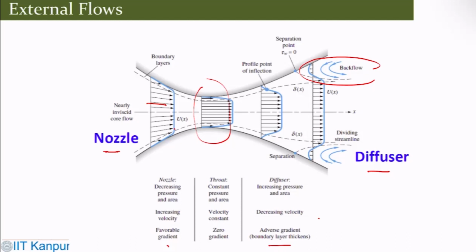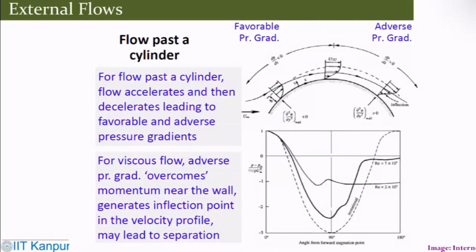Similarly, one can see the flow past a cylinder. This is the cylinder surface. The flow accelerates and then decelerates, so it goes through a favorable to adverse pressure gradient. Now, for viscous flow, the adverse pressure gradient overcomes the momentum near the wall and generates an inflection point in the velocity profile. This is the region where you see adverse pressure gradient. This is the favorable pressure gradient. So on this side there would be flow separation, and you will see this kind of separated zone.